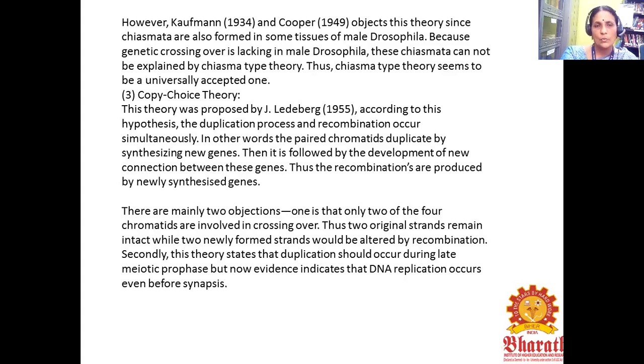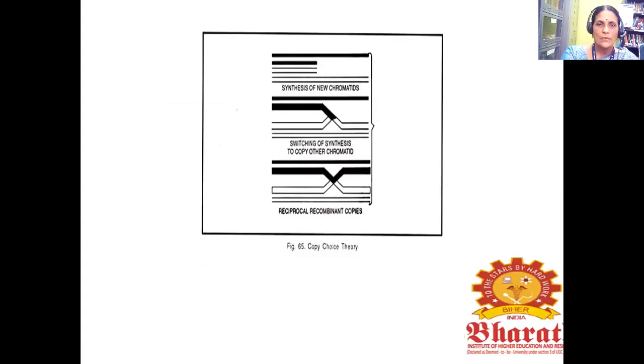There are mainly two objections. One is that only 2 of 4 chromatids are involved in crossing over. Thus, the 2 original strands remain intact, while the 2 newly formed strands would be altered by recombination. Secondly, this theory states that duplication should occur during late meiotic prophase, but no evidence indicates that DNA replication occurs even before synapsis. This figure represents the copy choice theory.